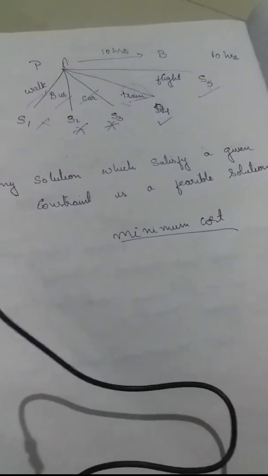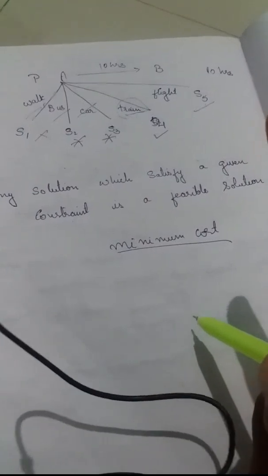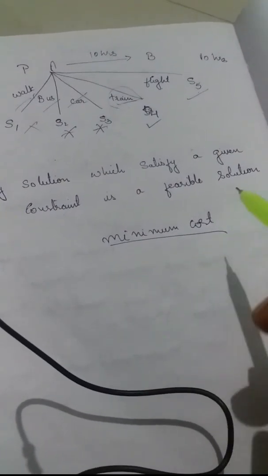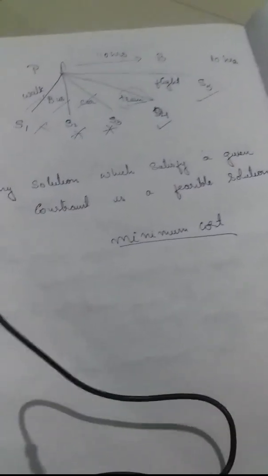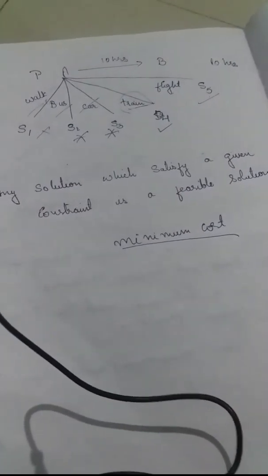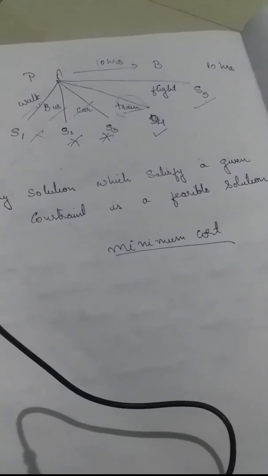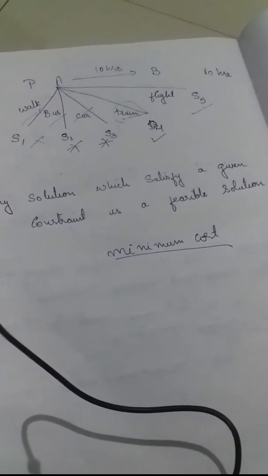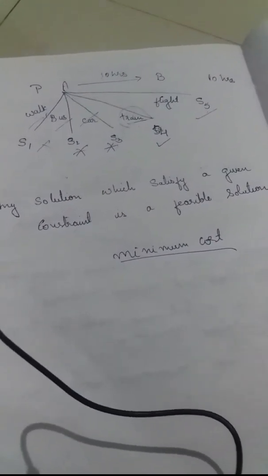That is, there can be many feasible solutions, but there can be only one optimal solution. The optimal solution is I have to reach the city within minimum cost. There is only one minimum cost, that is, I can reach the city by train. I can reach the city within 10 hours, and minimum cost is the constraint here. Hence the optimal solution is by train.